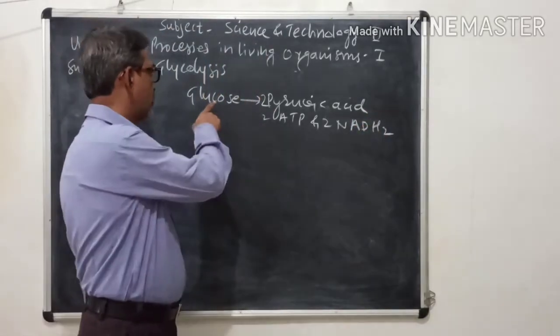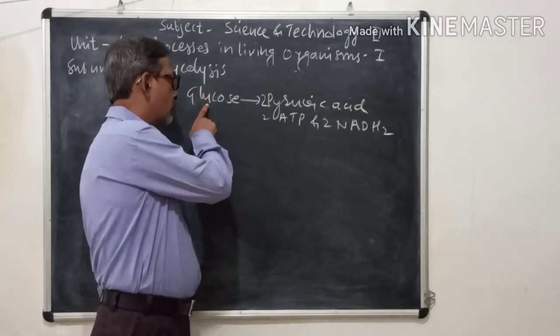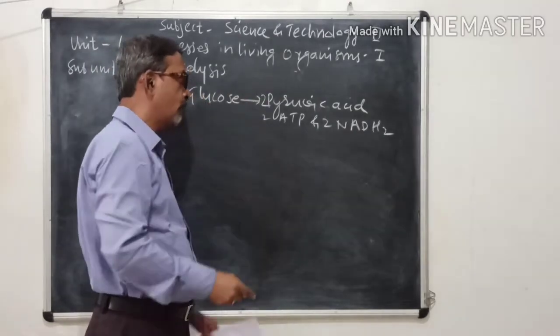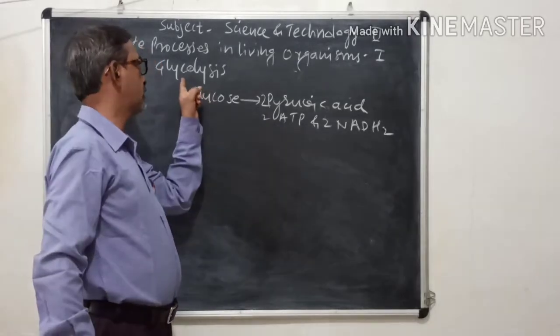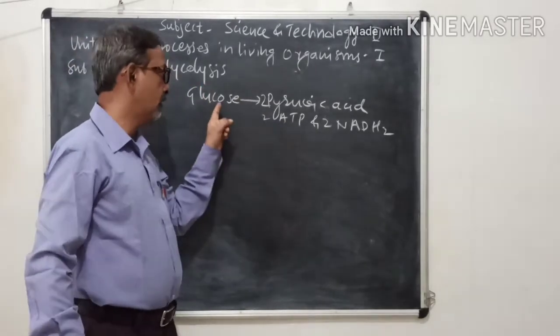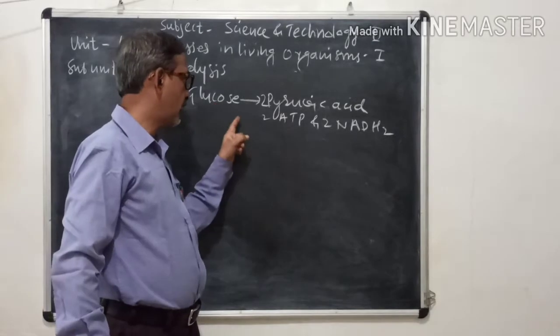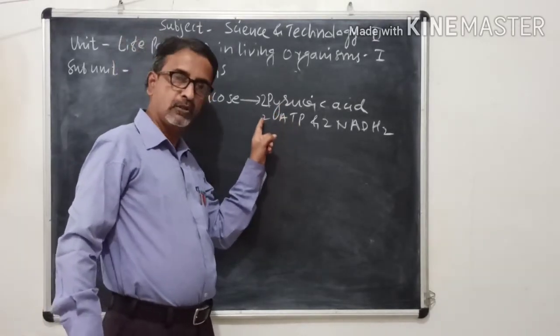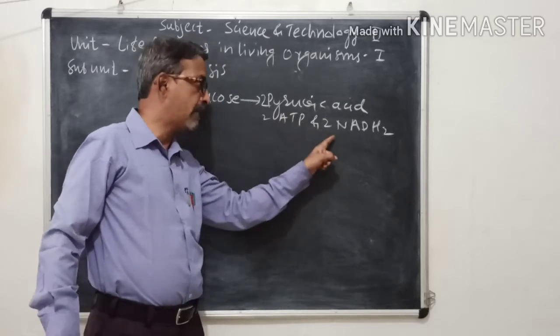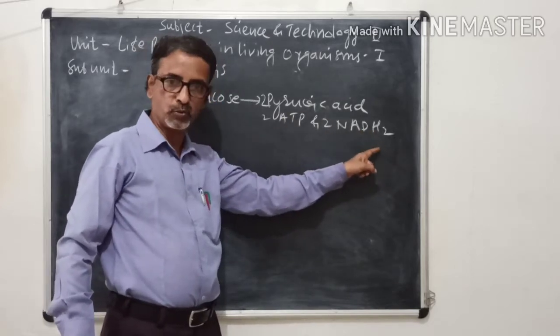So this is the conversion of glucose into pyruvic acid. One molecule of glucose in this glycolysis is oxidized. It is converted into 2 molecules of pyruvic acid, 2 molecules of ATP and 2 molecules of NADH2.